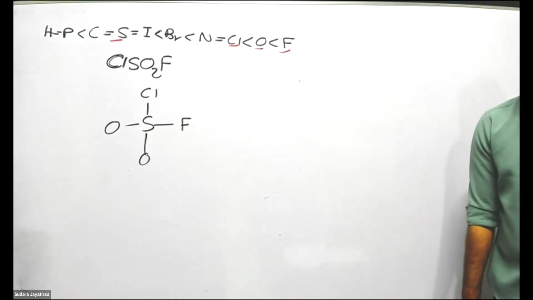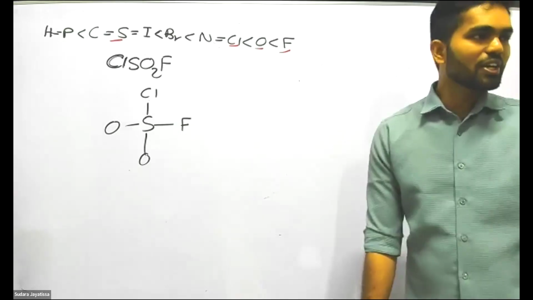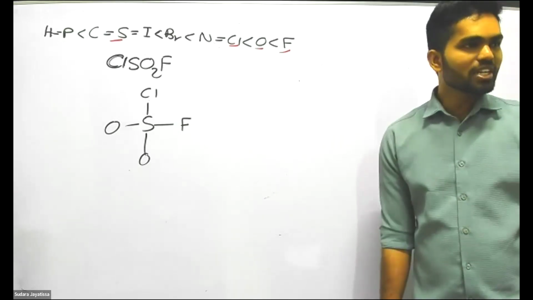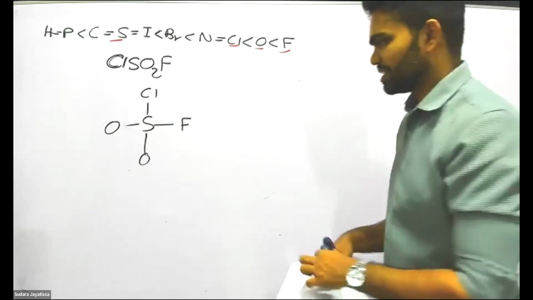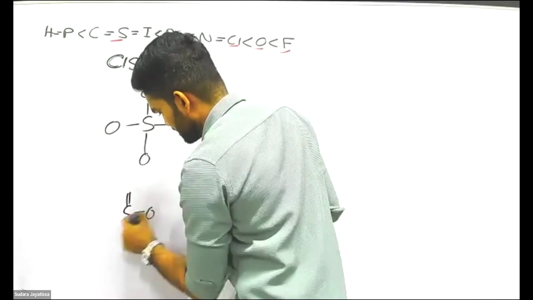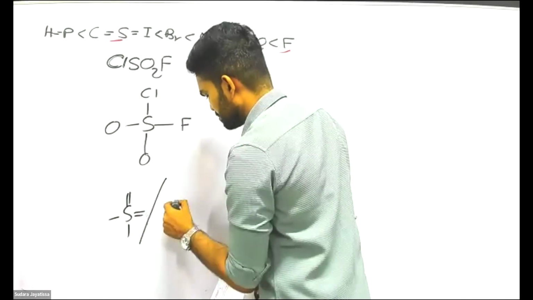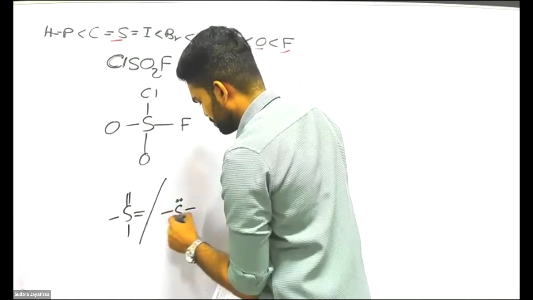If it is not making 6 bonds, then it will make 4 bonds and keep one lone pair. Those are the possibilities for sulfur.